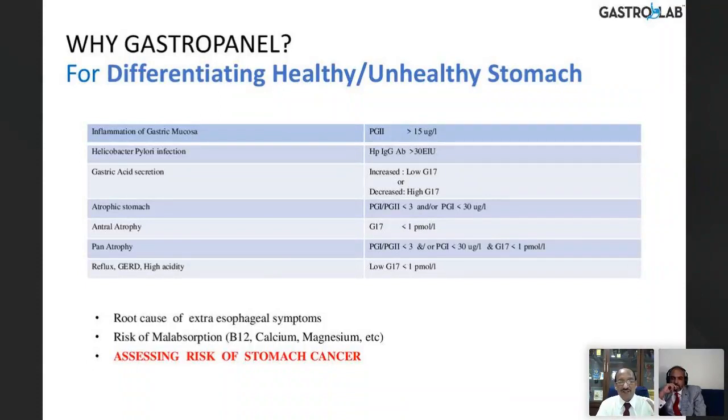So you can easily assess most of the situation, even extraesophageal symptoms, whether they are related to the stomach, can be ascertained. And definitely in high-risk families of gastric cancer or chronic smokers, all these people require an assessment of risk of stomach cancer, which I'm sure, except for a high resolution magnification zoom endoscopy with chroma endoscopy, is not possible to diagnose, whereas GastroPanel can easily do it as an office procedure.